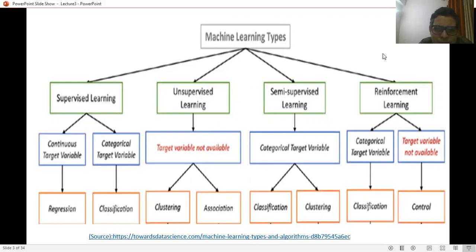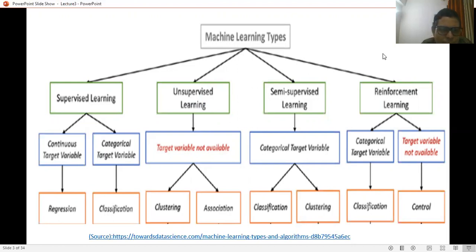In the unsupervised learning environment, we focus on the clustering techniques and association rules because target variables are not available. When we talk about semi-supervised learning, classification and clustering both can be used when the categorical target variables are available. And in reinforcement learning, when categorical target variables are available we go for classification, or we go for the control system when the target variables are not available.